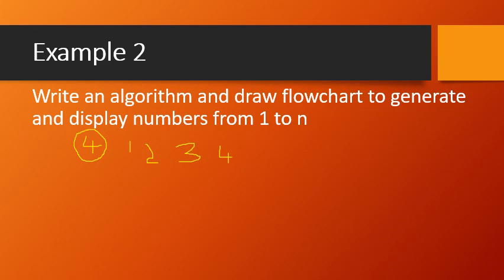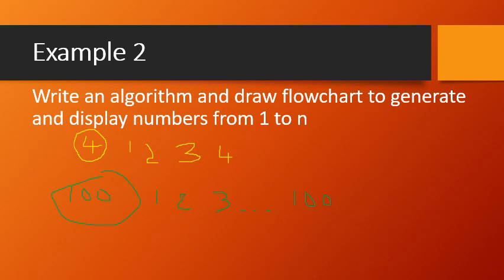Or else, suppose the user has entered 100, then what should it do? It should keep on displaying the numbers starting from 1. So 1, then 2, then 3, and keep on displaying the numbers like this. How many times? 100 times. That is, once the number becomes 100, then stop repeating those particular steps. So when the n value is 100, it has to display from 1 to 100.